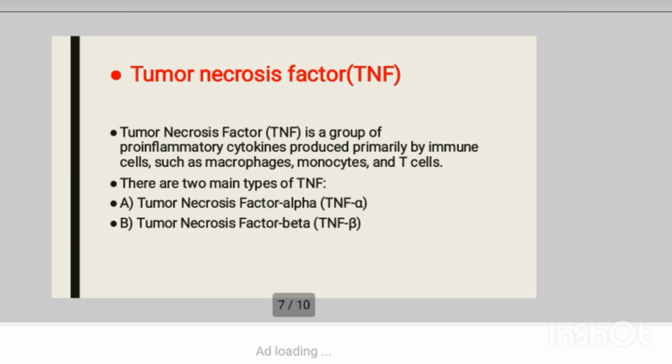For TNF beta, it is produced by T cells. Their functions: TNF alpha and beta are both inducers of inflammation and are involved in the body's responses to infection and tissue injuries. These TNFs can activate macrophages and neutrophils to enhance their ability to eliminate pathogens. These TNFs stimulate tissue repair and remodeling.